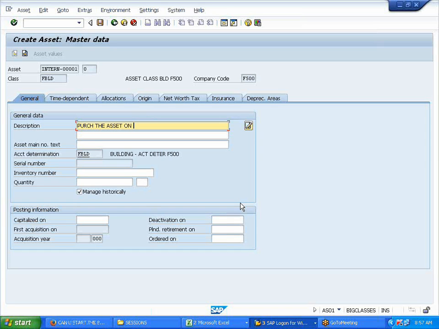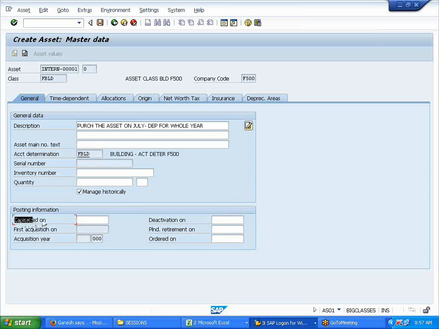So let's say April is 1st. April, May, June, July. So I'll purchase in the month of July. If I purchase in the month of July, it should calculate depreciation for the whole year. So that's what it should show.